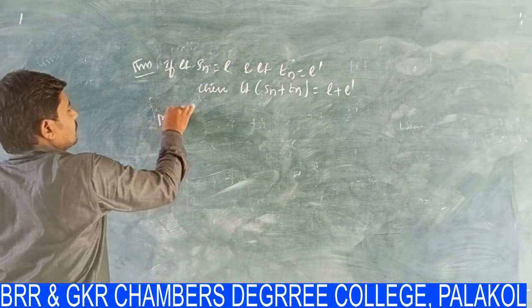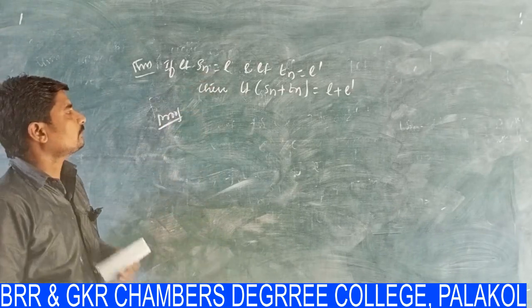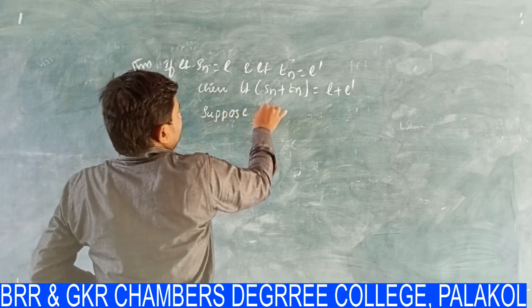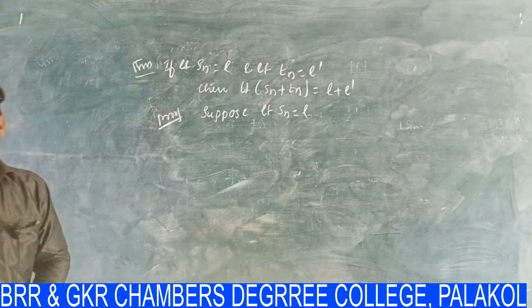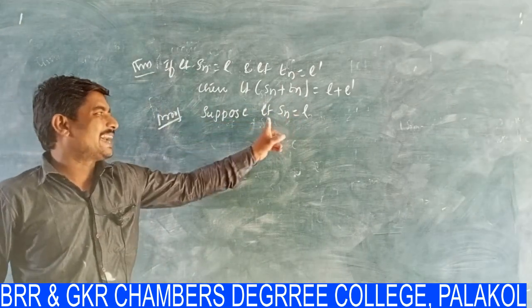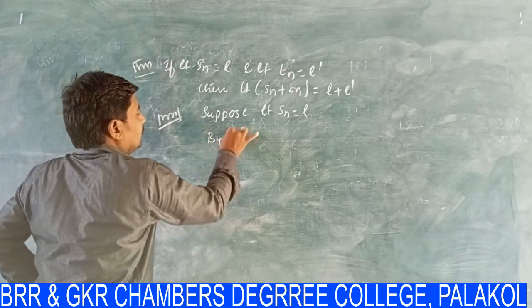Let us see the proof of this one. Suppose the limit of Sn is equal to L. If the limit of Sn is equal to L, by definition it means the sequence Sn converges to L as n tends to infinity. As per the definition, we can write it as follows.